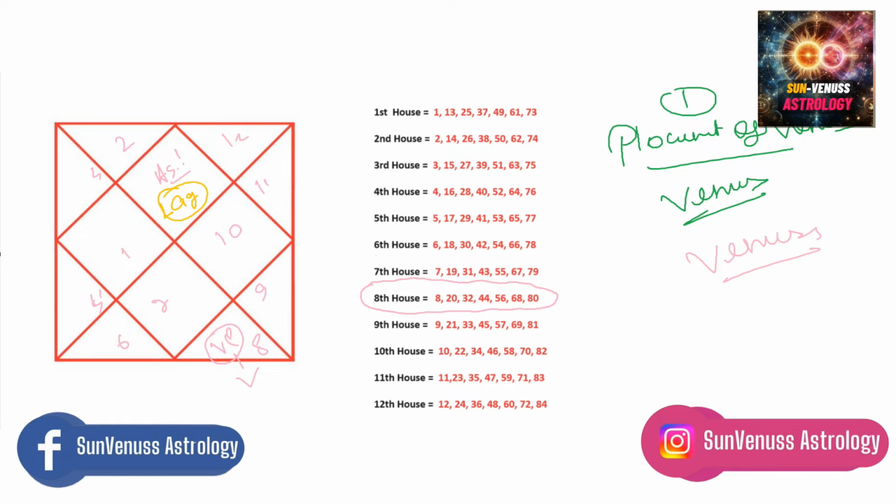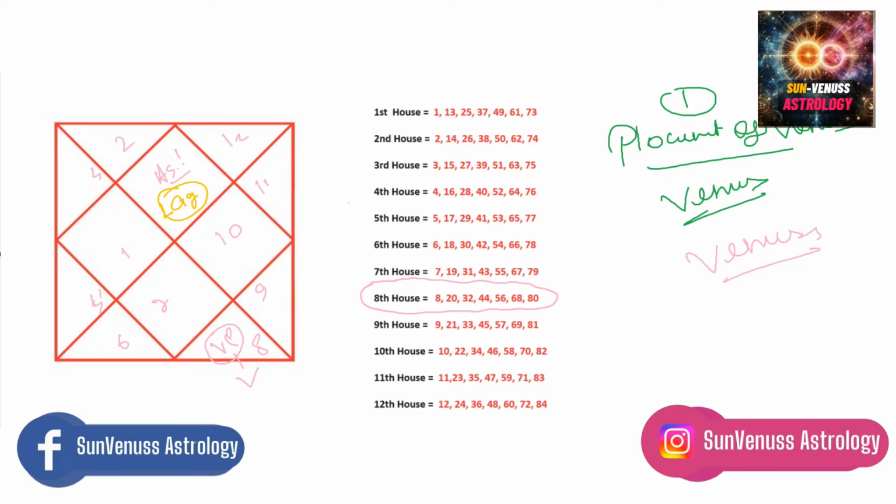I hope you understand. Now again, let's say you had a relationship in the past, but it was not at these ages like 20, 32, 44, 56, 68, 80, but you have Venus in the 8th house. Do not worry, I will share more principles, because this is just the first principle. Now in a similar way, I want each of you to match this principle and then write in the comment that yes, it is matching for you.